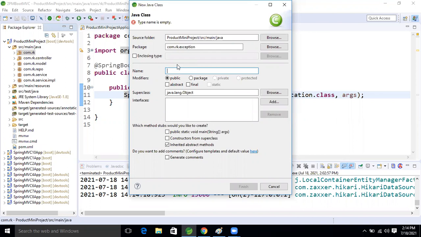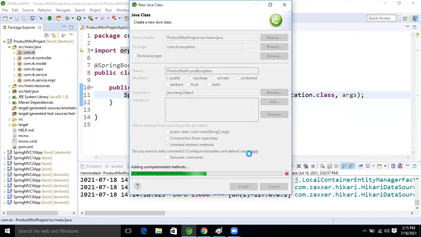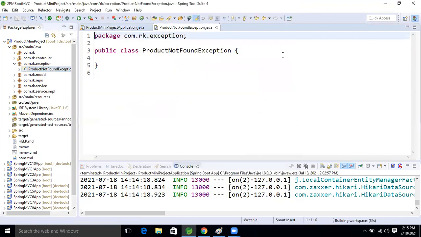Our product application is there, so we'll take ProductNotFoundException, and extend RuntimeException.